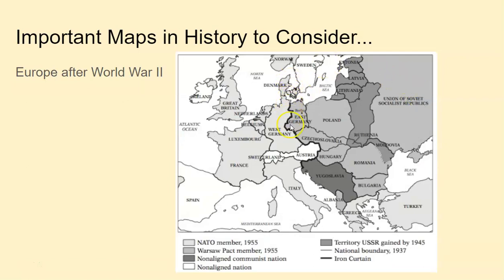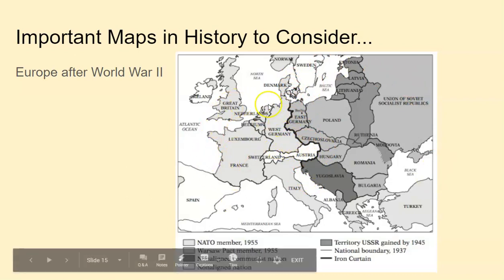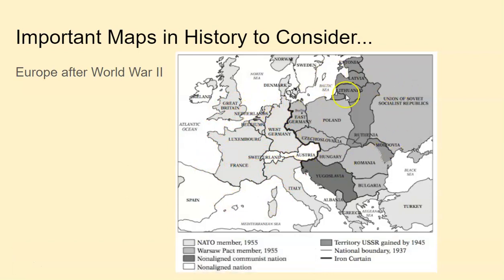And so what is happening is, here you see this dark line, this Iron Curtain, because all this side, for the most part, is linked to the United States. They're part of NATO. And this side is linked to the Soviet Union, and they're part of the Warsaw Pact. Winston Churchill talks about this Iron Curtain that's been drawn across Europe, the communist countries versus capitalist democracy. And notice that even Germany is divided. That's going to tell us if we're in the Cold War, then Germany is divided.